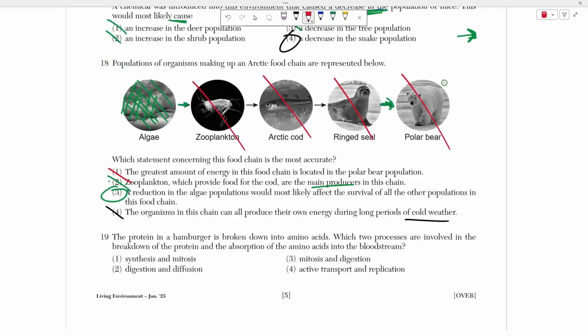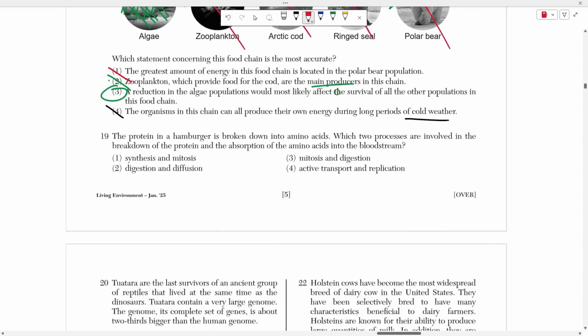final consumer, right? Number 19 says the protein in hamburger is broken down into amino acids. Which two processes are involved in the breakdown of the protein and the absorption of the amino acid in the bloodstream? So what's another word for breakdown? Well, digestion. And what's another word for absorption? Diffusion. So it has to be choice 2.